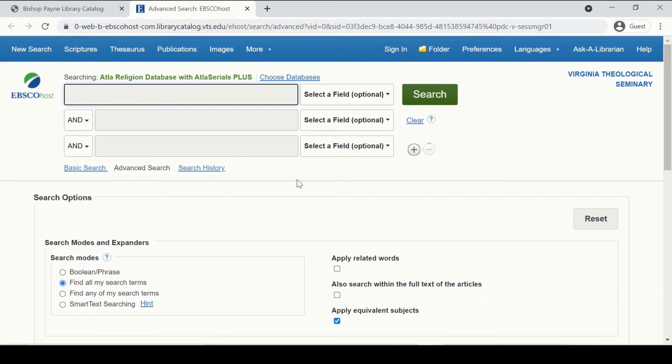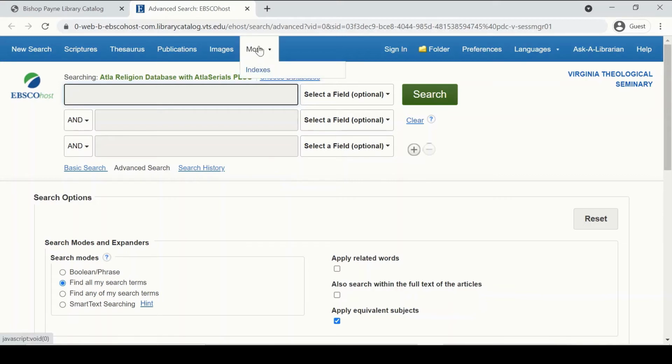And I'm going to use the example of the parable of the rich fool. This is Luke 12, verses 13 through 21, or 16 through 21, depending upon how you split up the passage. Method number 1 is to search for articles that cite that exact passage range.